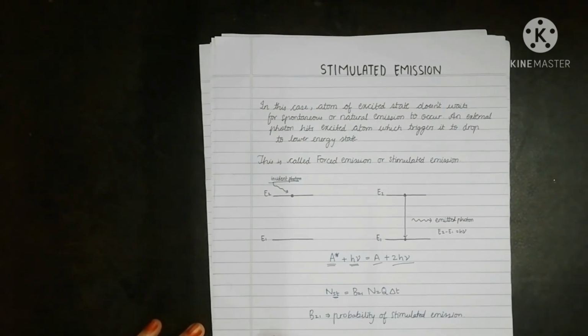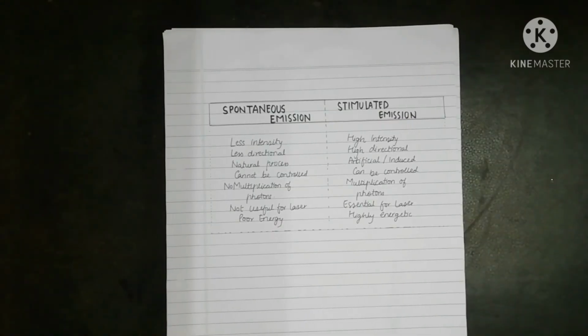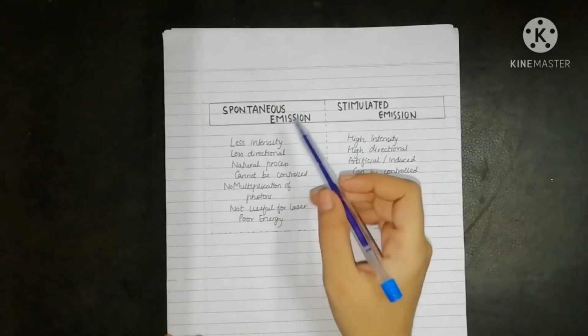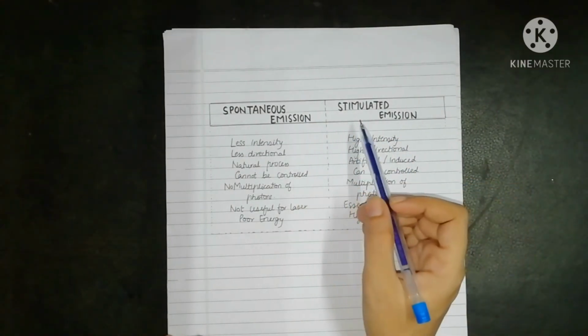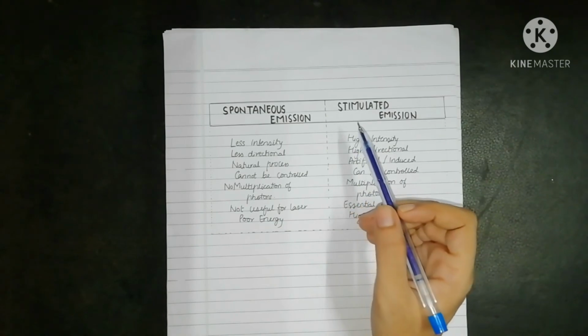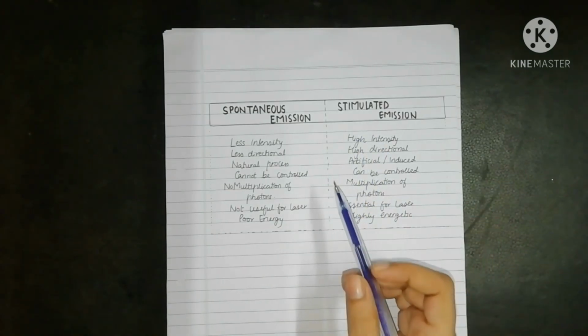Stimulated emission is essential for laser action. It is very important. If you want laser action, you need to have this process called stimulated emission. Multiplication of photons takes place during this process. In the last part of the video, we will study the difference between spontaneous emission and stimulated emission. Both processes we have studied already. Now we will only see the differences between them.